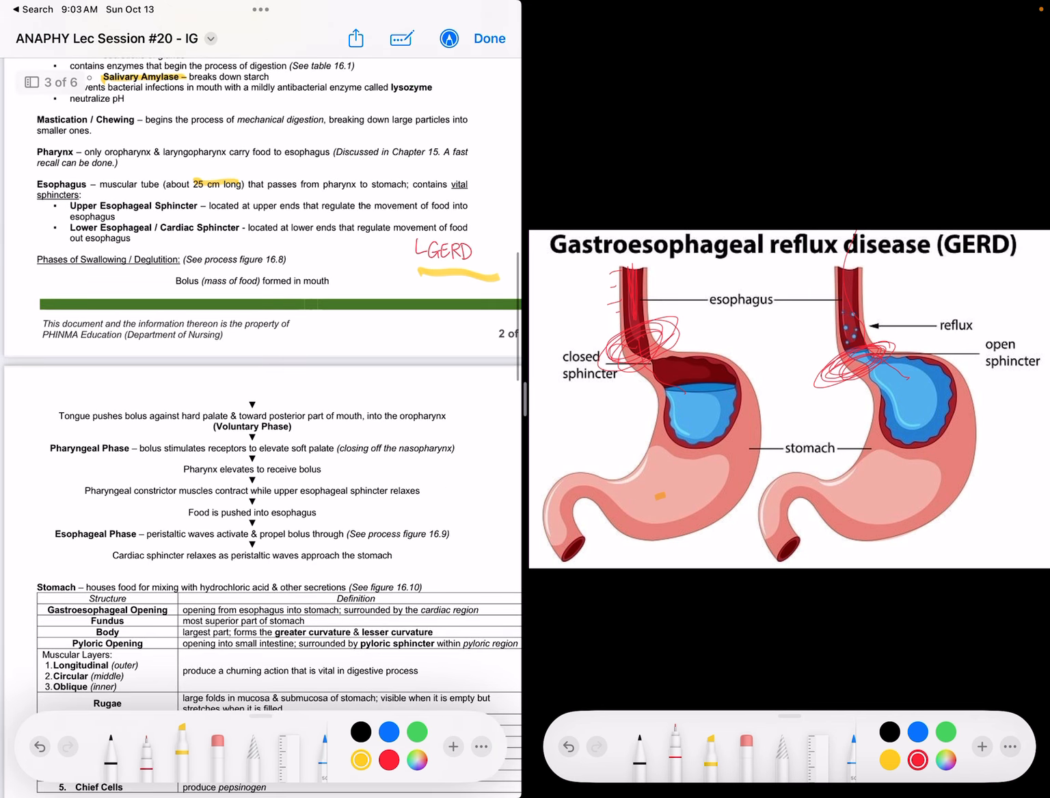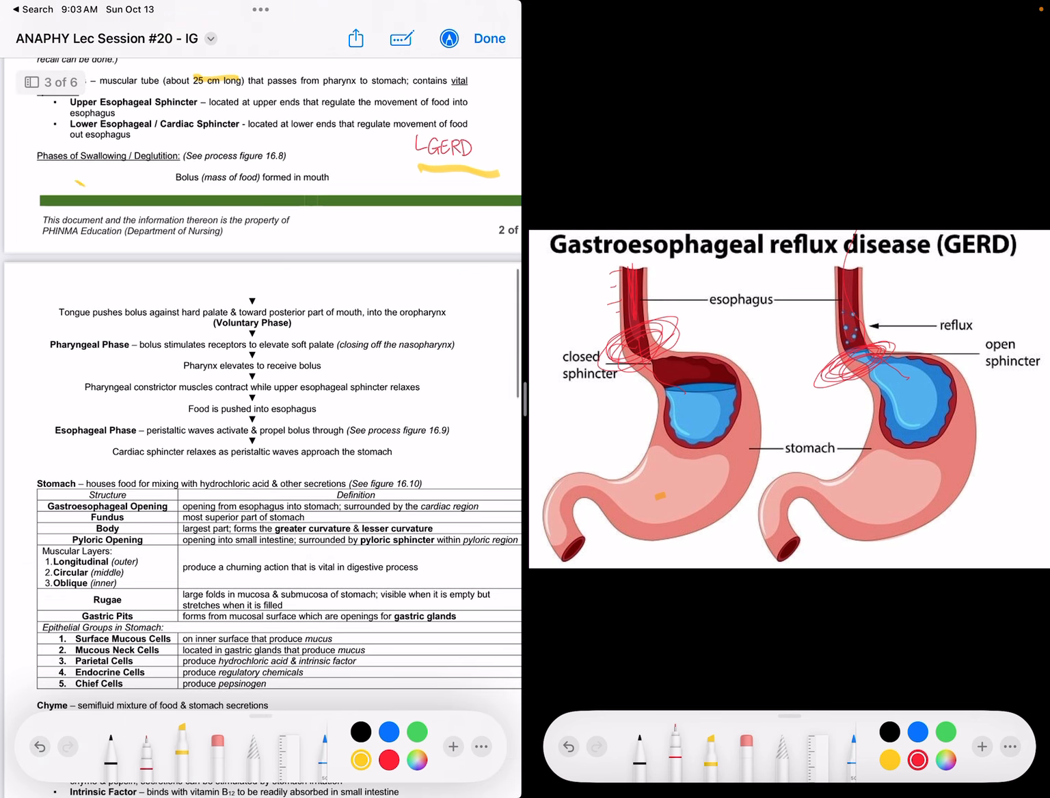So, here are the phases of swallowing and deglutition. Okay? You can screenshot if you don't have it.